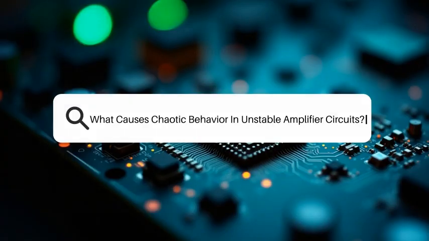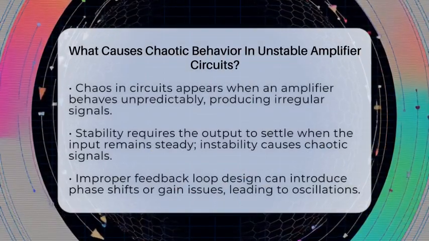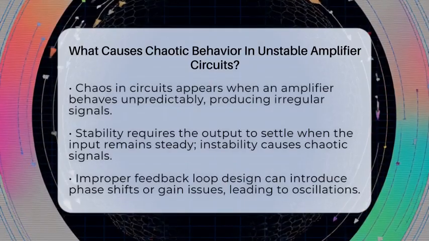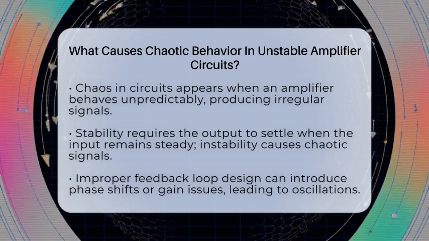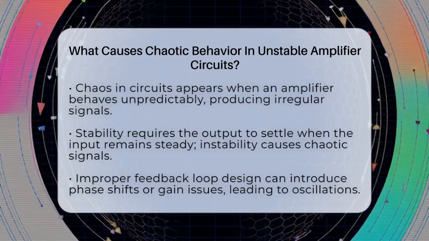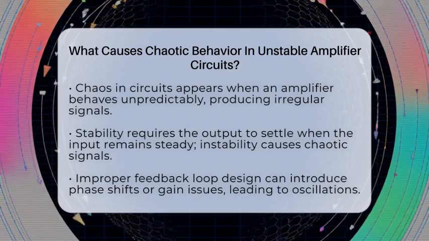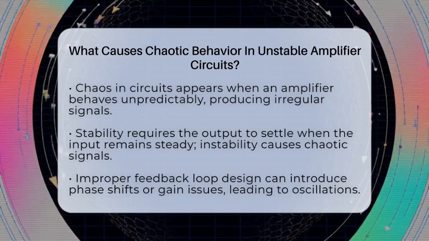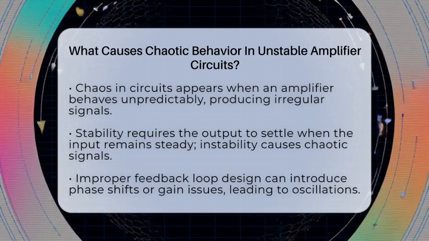What causes chaotic behavior in unstable amplifier circuits? Imagine a simple amplifier suddenly behaving like a wild storm, with signals jumping unpredictably. That's what chaos looks like in electronic circuits. When circuits become unstable, they can produce irregular, unpredictable signals instead of smooth, steady ones. So, what makes this happen? It all comes down to how the circuit's feedback and components interact.